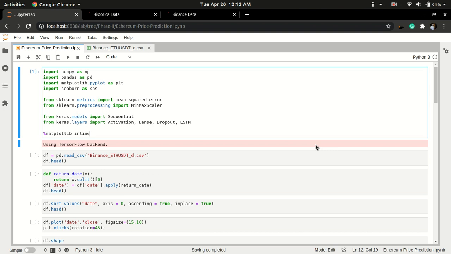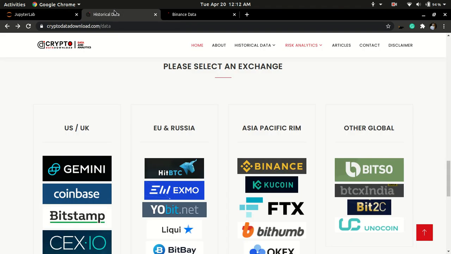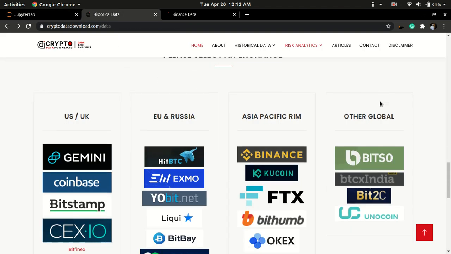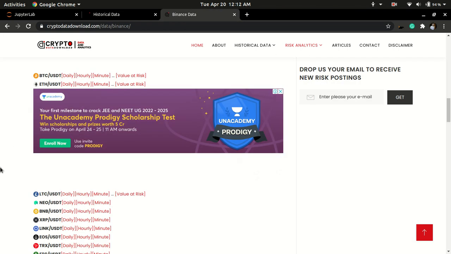So let's start. My source of data is cryptodatadownload.com. Now you can select an exchange here. I selected Binance, and I have made my model to predict Ethereum closing prices. I have used the daily data from this website, and I have added this link in my description. You can go check it out.